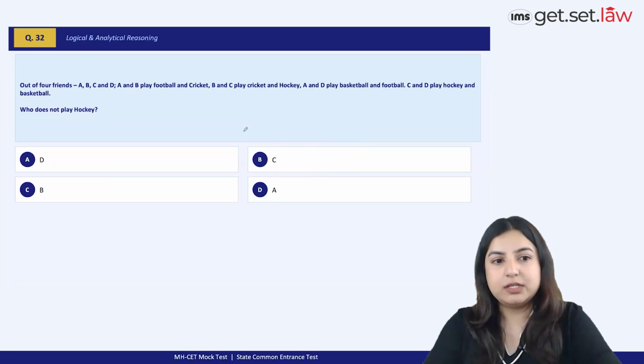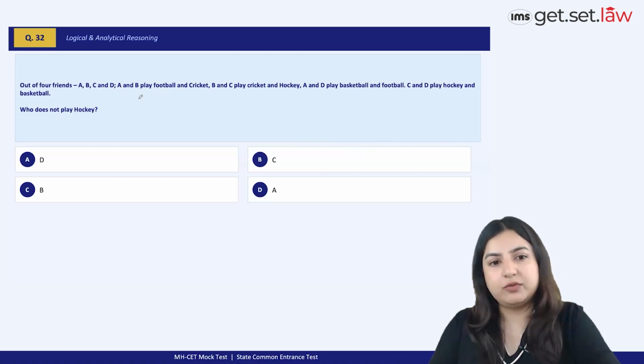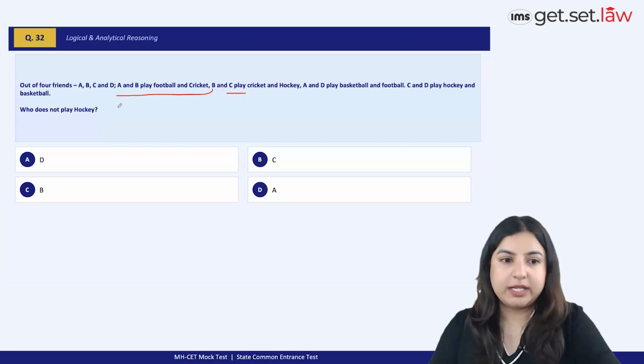And the last question is, it should have come in the beginning, but I have included it at the end. So again, it's the same scenario which was given earlier. I think it was question 4 or 5. A, B, C, and D are 4 friends. A and B play football and cricket. B, C play cricket and hockey. A and D play basketball and football. C and D play hockey and basketball. Who does not play hockey?